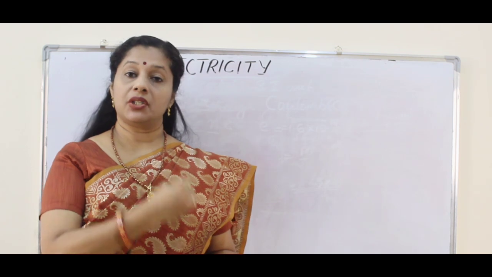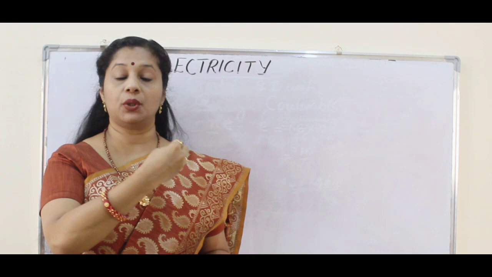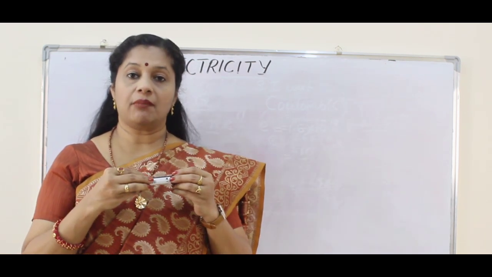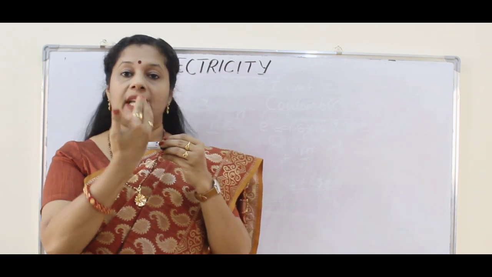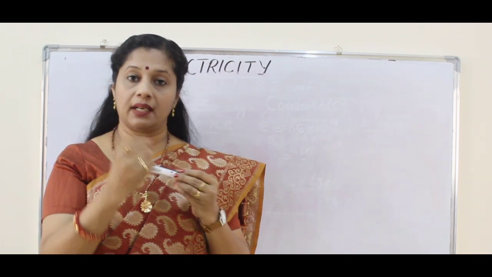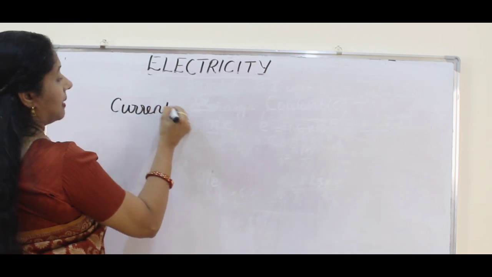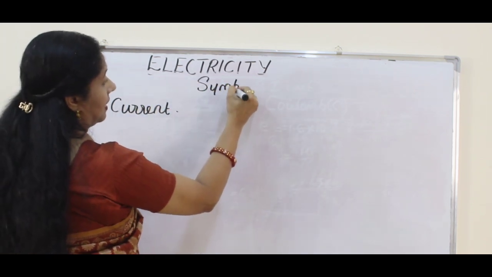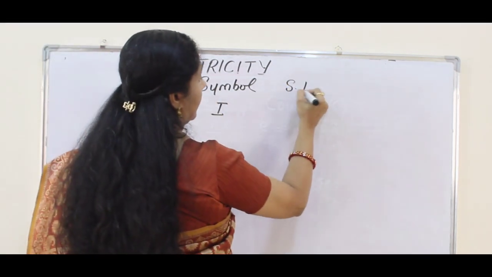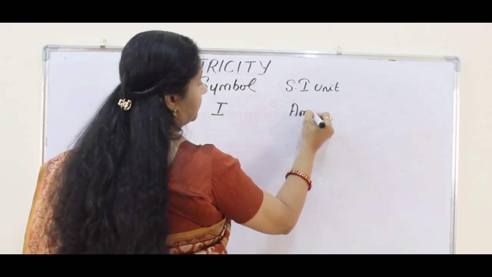So we learned about charge and how to calculate charge. Charge is calculated by multiplying the number of electrons by the charge of 1 electron. Why did we learn about charge? Because we are going to study electric current, which is the flow of charge. The amount of charge flowing through an area per unit time is called current. How can we represent it? Electric current is represented by the symbol I, and it is measured in an SI unit called the ampere.